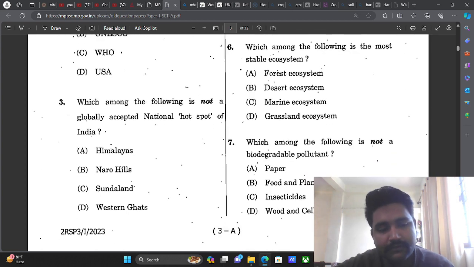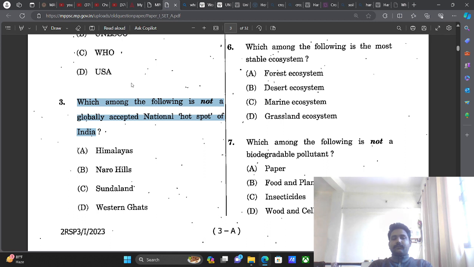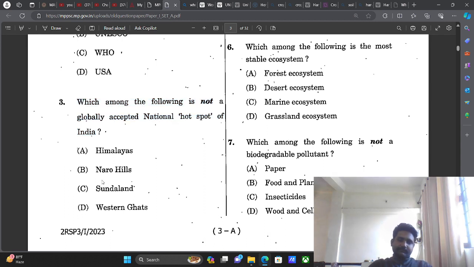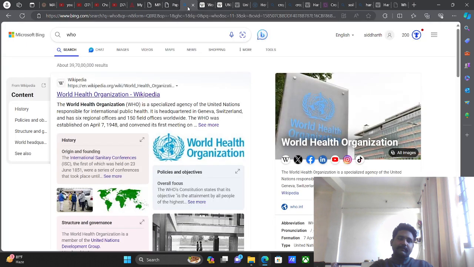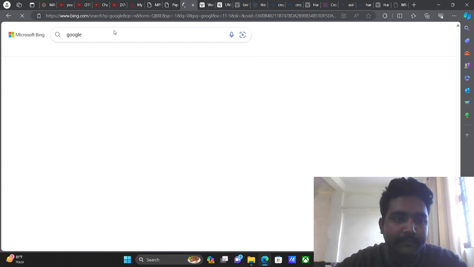Now let's move forward towards the third question, which is asking which among the following is not a globally accepted national hotspot of India. Why is the commission asking this particular question? The commission wants to know whether you know all the hotspots of India, right? So that you can answer this question. So the commission expects you to understand Indian geography properly, right?